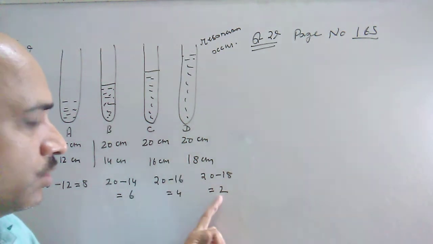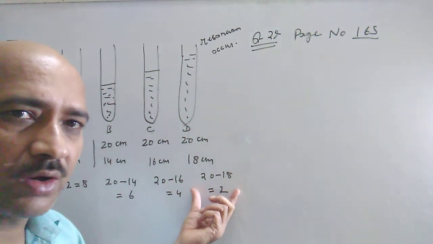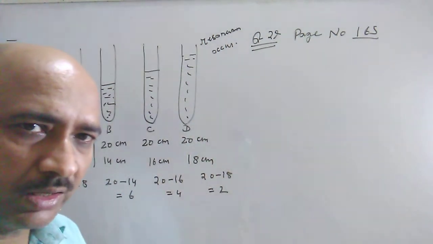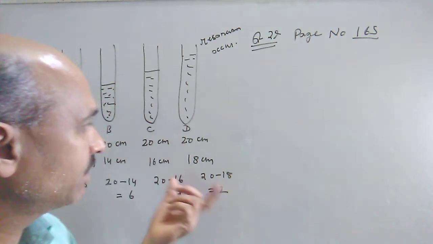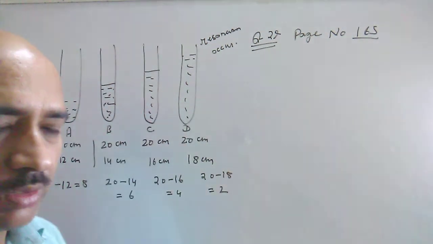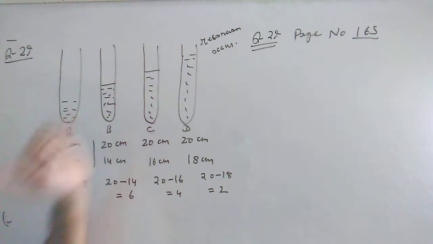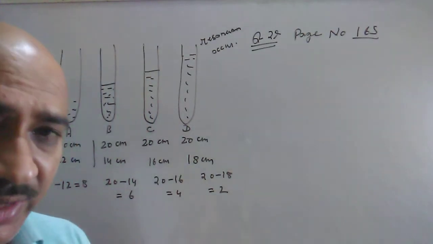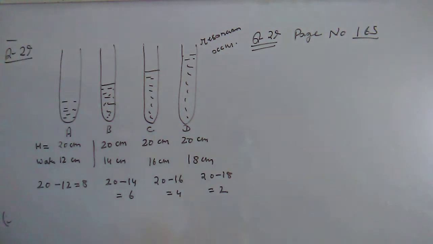How much is the air column in this one? 2 centimeter. This 2 centimeter air column matches with the frequency of the water. Both frequencies matched and we are getting the loud sound from this test tube. Now if I look at all four test tubes, let us find out the height of the air column in each. In this test tube the height of the air column is 8, in this one it is 6, and in this one it is 4.